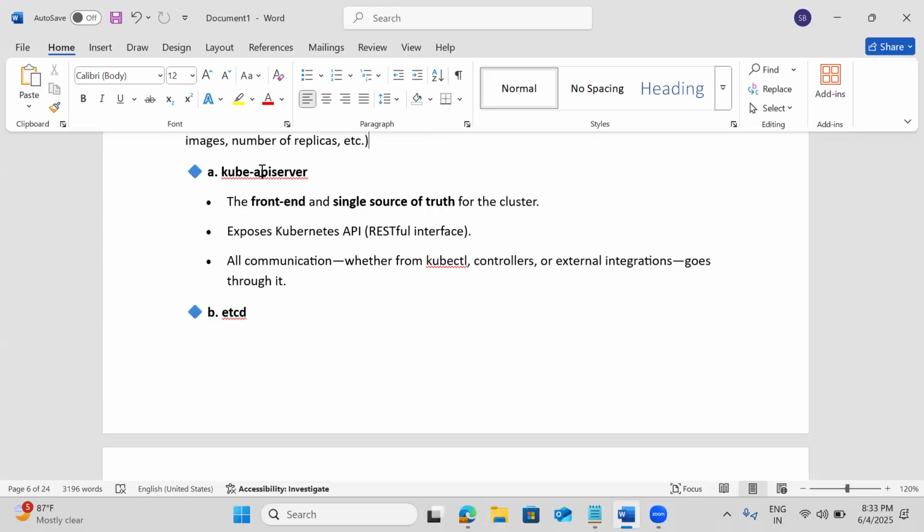Now even from kubectl, if I run any command, just like normally we have Docker commands, in the same way, if I run any command in Kubernetes, it is going to communicate through the Kube API server.